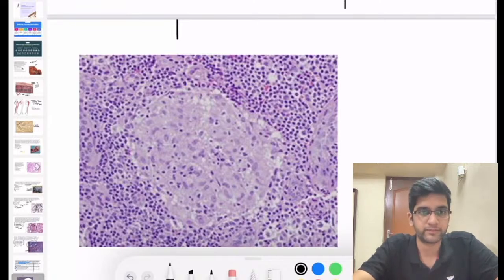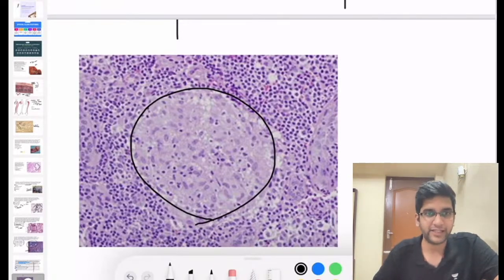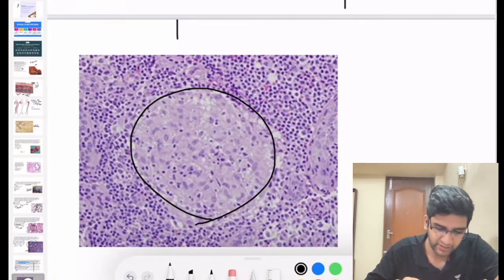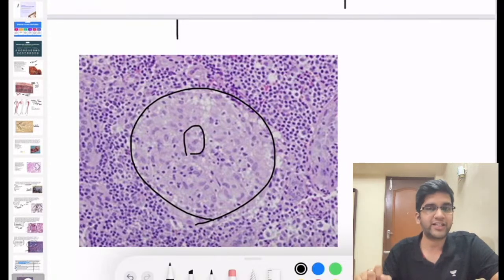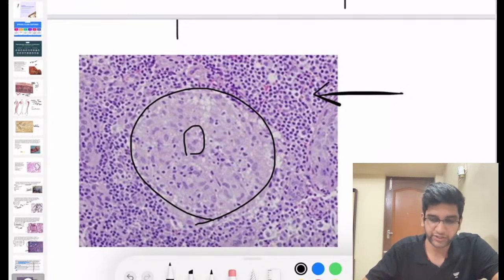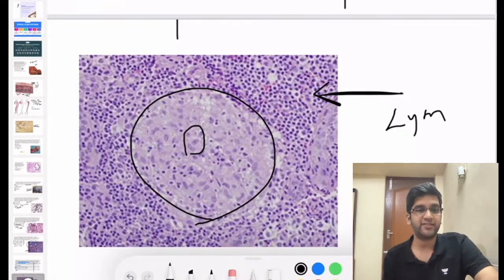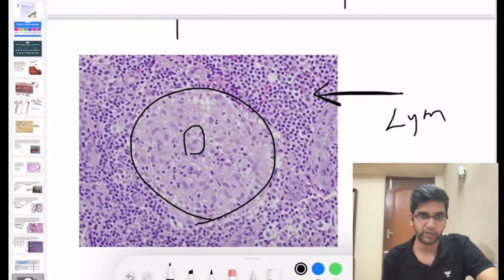What is this? It's a very classical finding. What finding is this? It's a granuloma, right? Perfect. You have a classical central pink area where you have the elongated cells. Can you see the elongated cells here? The elongated cells are your Langerhans cells. And what are these? They are perfect lymphocytes, so you have lymphocytes surrounding them. Great. It's a non-caseating granuloma or a non-necrotizing granuloma.